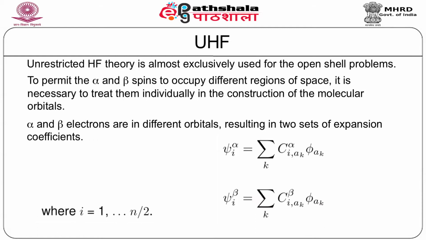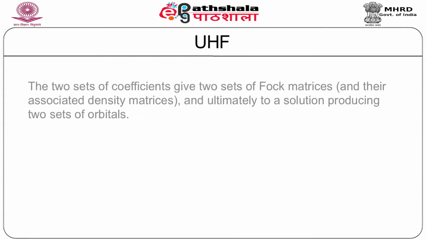We need to remember that this index i now runs from 1 to n/2, where n is the total number of electrons. So we have the set of orbitals which corresponds to the alpha spin and another set that corresponds to the beta spin. These two sets of coefficients give two sets of Fock matrices and their associated density matrices, and finally a solution producing two sets of orbitals.